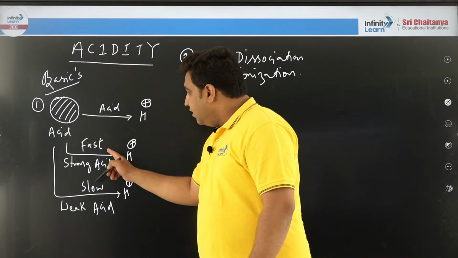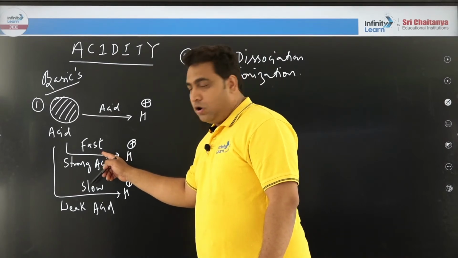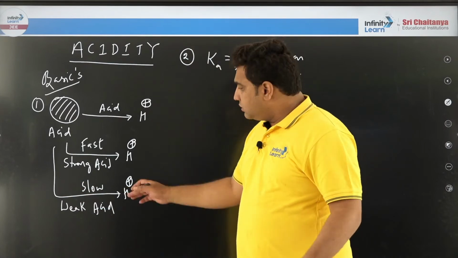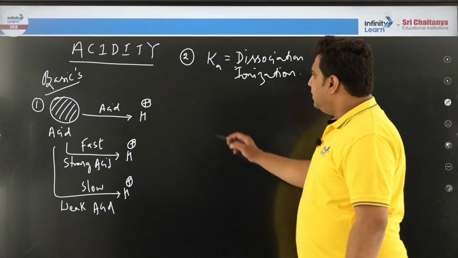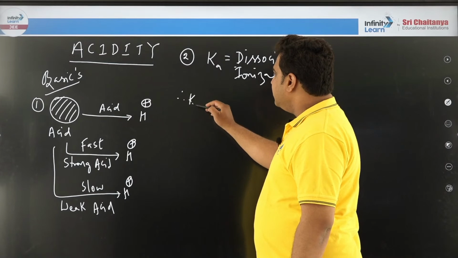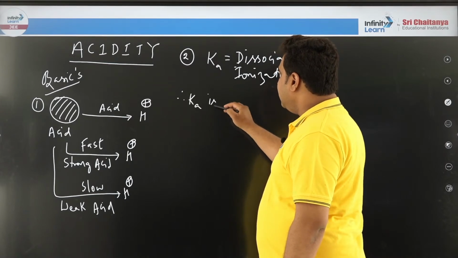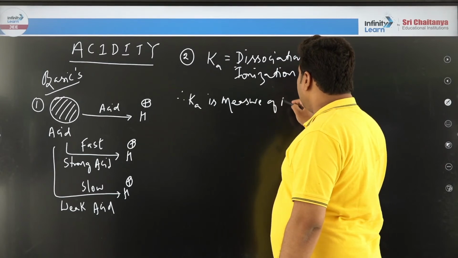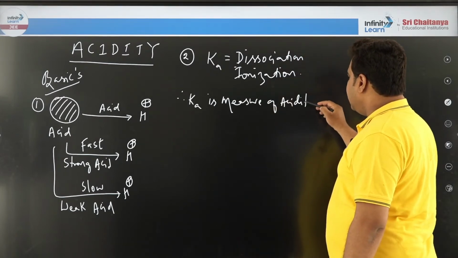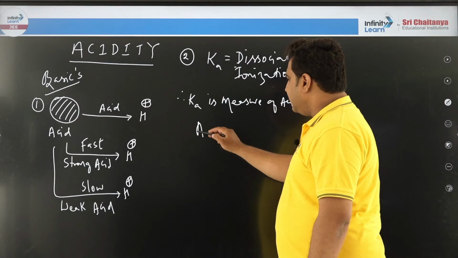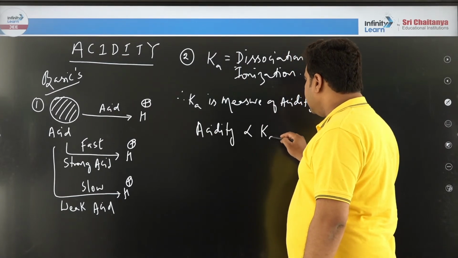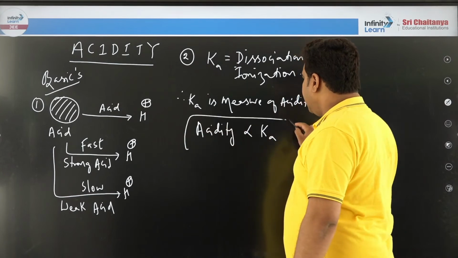So if it is coming fast or slow, are you following? Fast means coming out immediately, slow means taking a bit of time. So remember, in simple language, Ka is the measure of acidity. And here we always write acidity is directly proportional to Ka value, right?